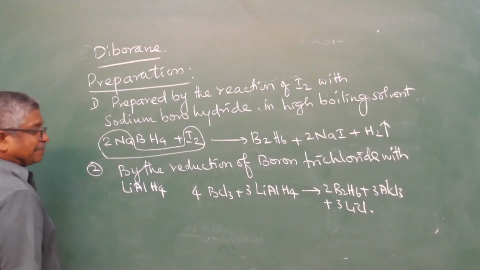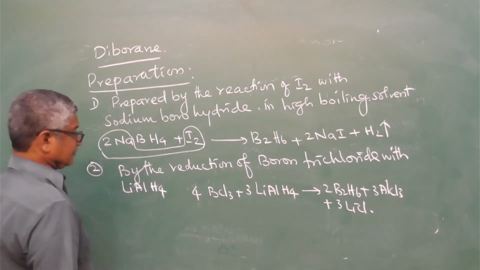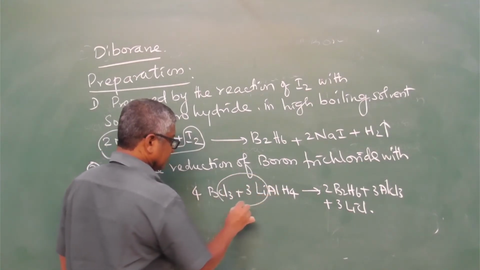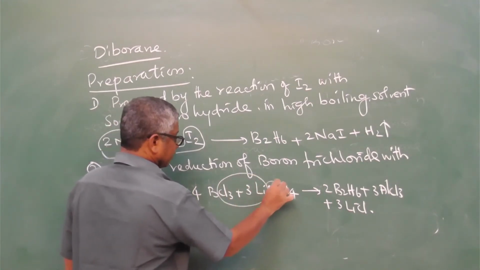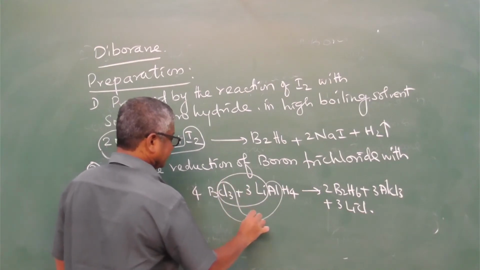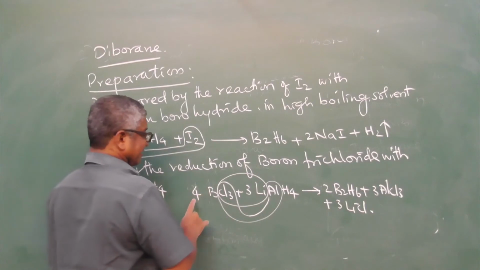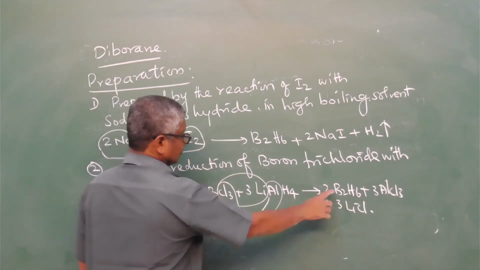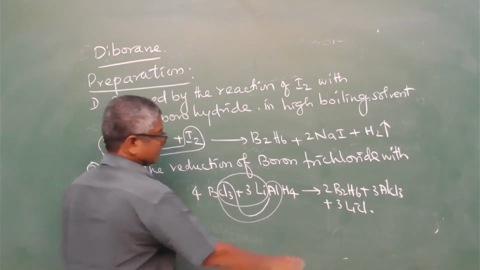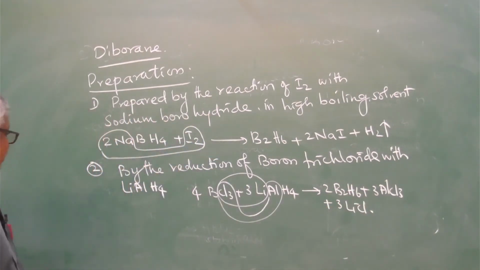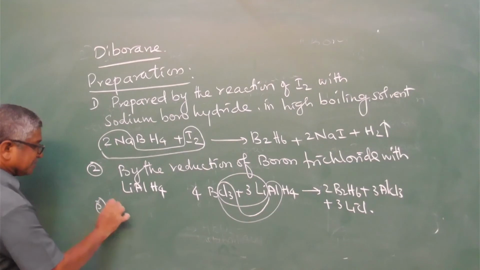That is, 3 lithium chloride and 1 aluminum with 3 chlorine. Then what is left is the diborane compound with lithium chloride and aluminum chloride.